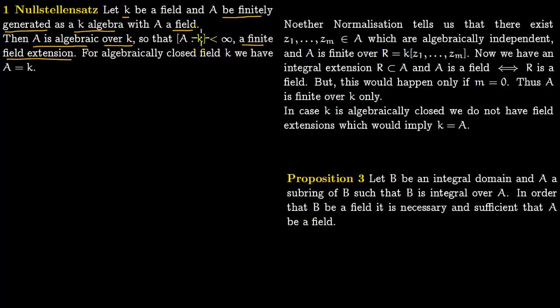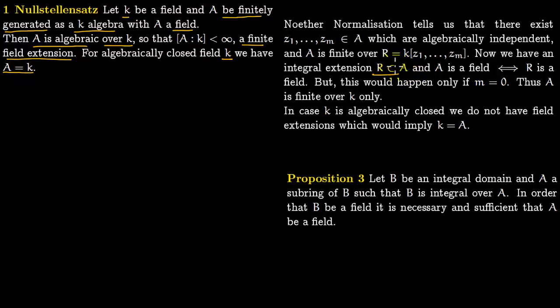Now if this base field K is algebraically closed, then we will have A equal to K. Let us prove this, and for the proof we will use Noetherian normalization. Noetherian normalization tells us there exist Z1 to Zm in A which are algebraically independent, and A is finite over this ring R, which is K[Z1 to Zm]. Now we have an integral extension from R to A. In fact, we showed that A is an integral extension of R.